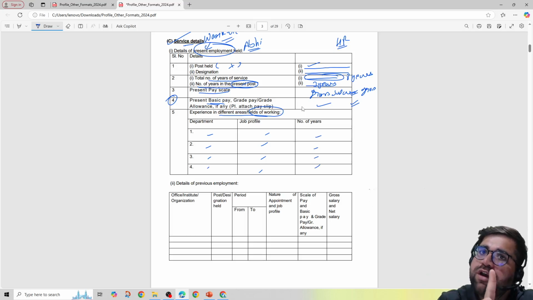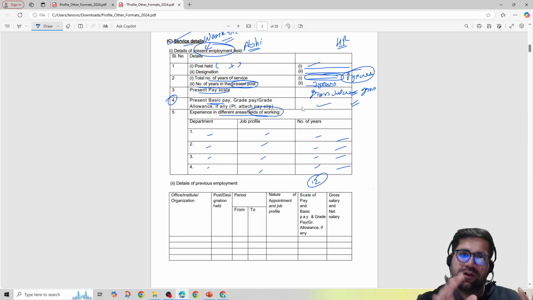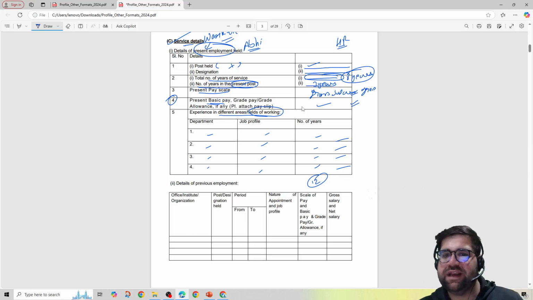Do remember, do not try to bluff, because if you have written 8 over here but your total number of years including all this is coming as 12, it basically means that you are cheating. Okay, so make sure that you fill this particular form with the truthful information. Fill this form, get it reviewed from your mentors or from any other person who you think is knowledgeable, and then submit it to the IRDAI.